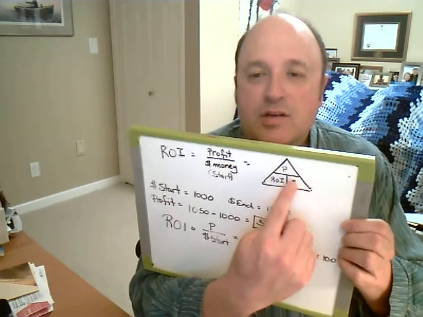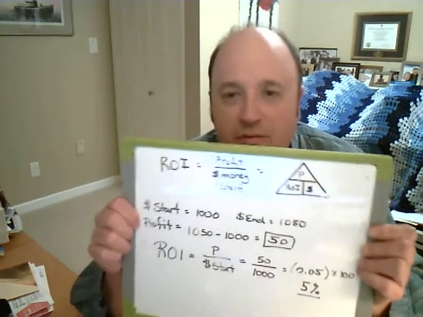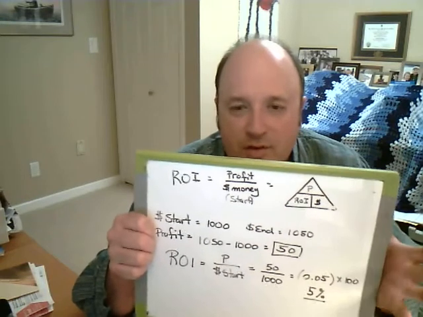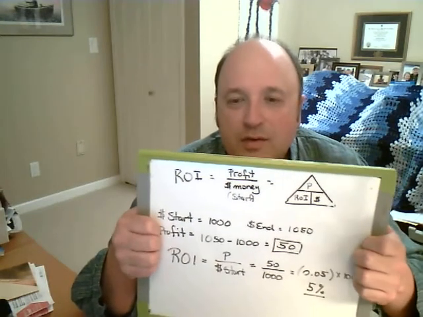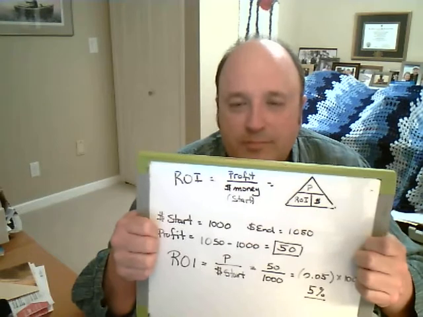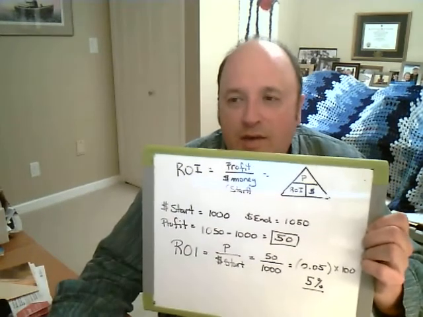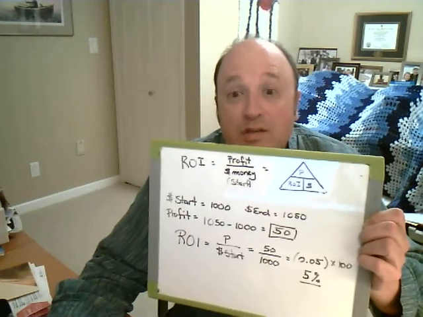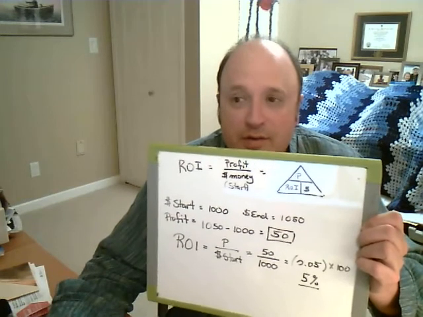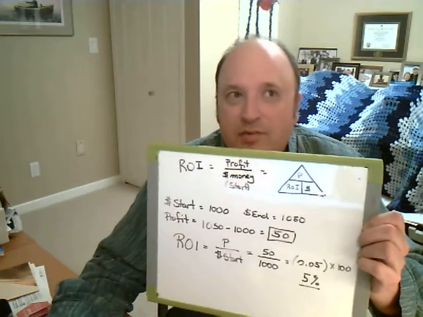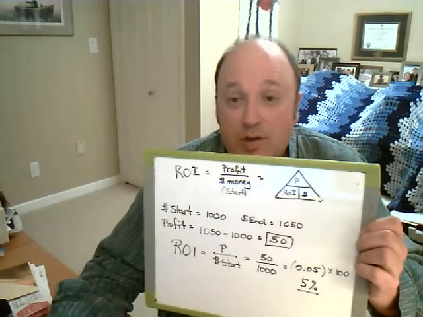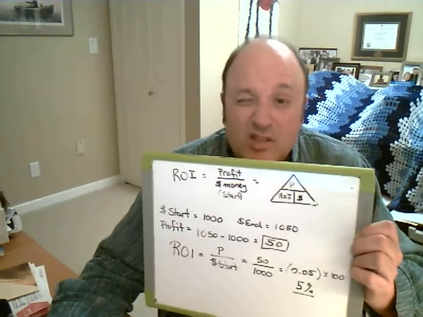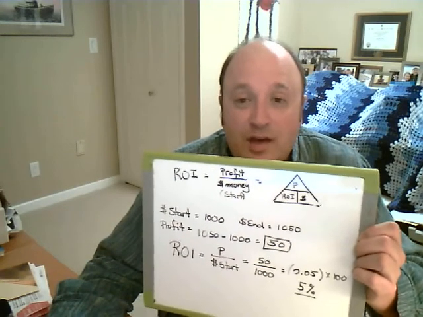And so you're dealing with this algebra triangle in a variety of different shapes and sizes. Okay, and so part of your booklet is about sorting those particular details out. So what I want to look at next is return on investment relative to the time, so per year, because you might have a return on investment of $50 or 50%, which is pretty good, except it might have taken you 20 years to get that 50%, so not so good. So let's have a look and see how that works.